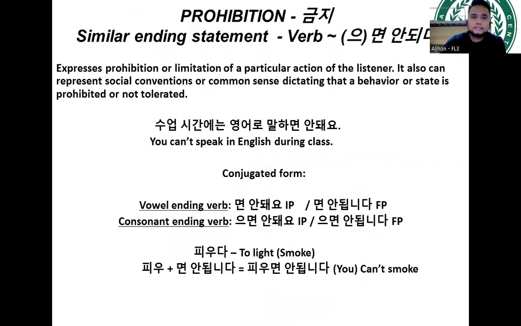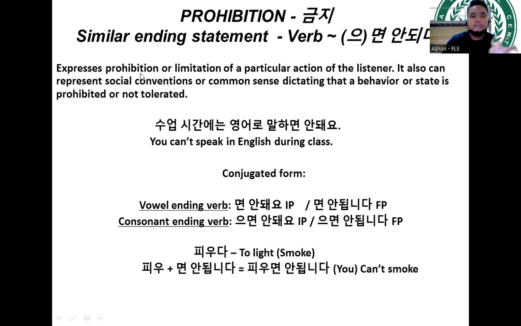Okay, let's start. All right, so in this video, I'm going to discuss a very important topic. This is actually included sa mga EPS topic exams, based on our experiences. So first is the prohibition or the kumji. And then also the similar ending statement. This is actually same lang with the ending sa taas, but this is naka-specified lang.